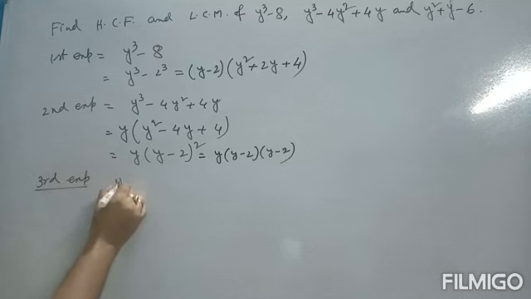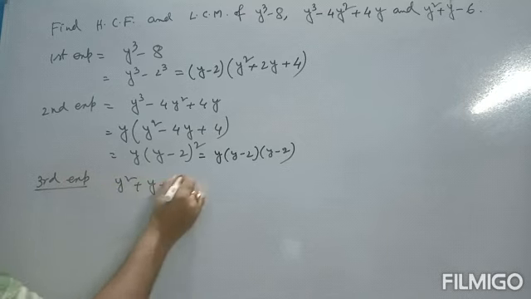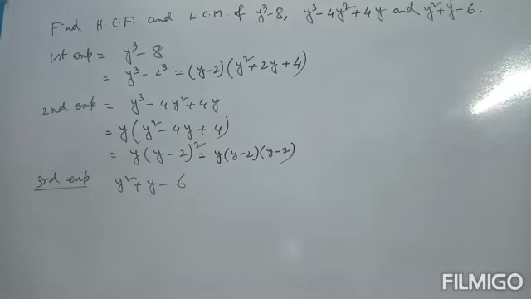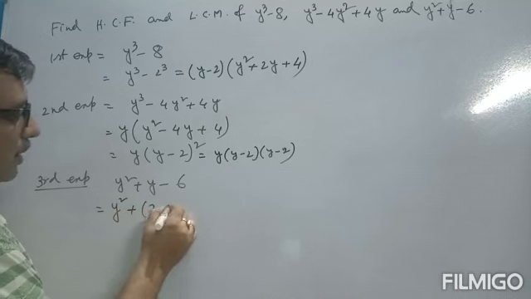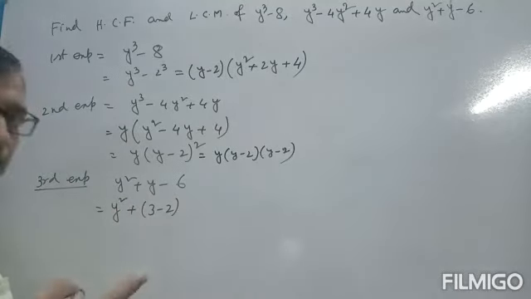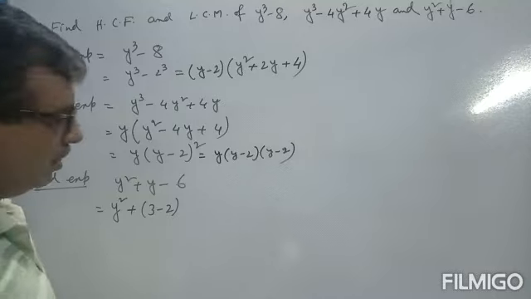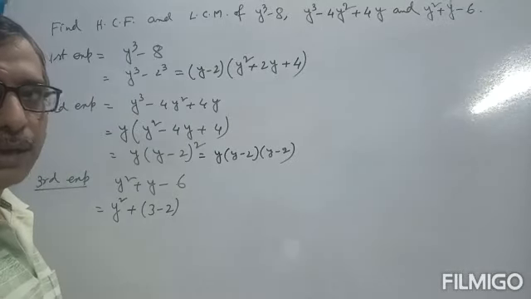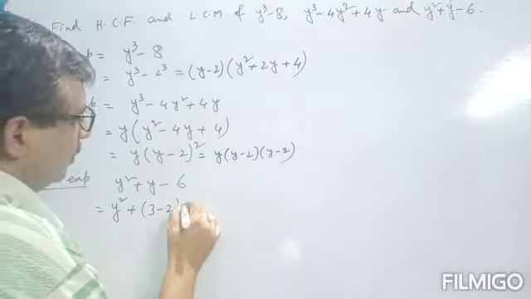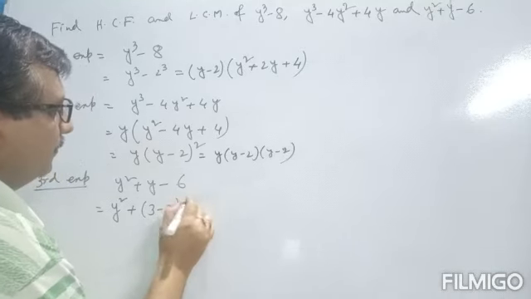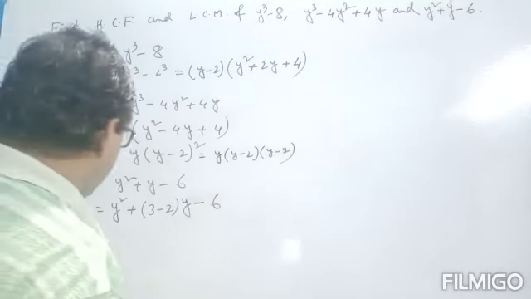The third expression, y square plus y minus 6. Again use the middle term factor: 3 minus 2 is 1, and 3 into 2 is 6.